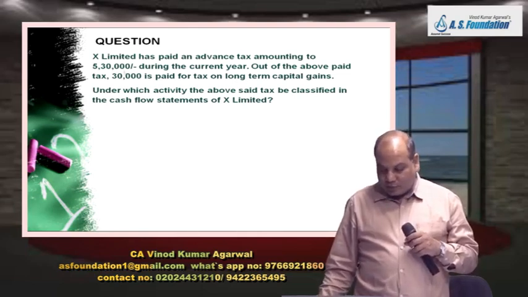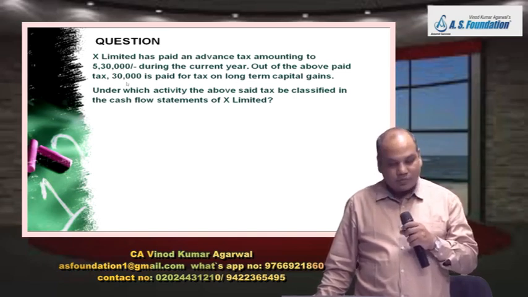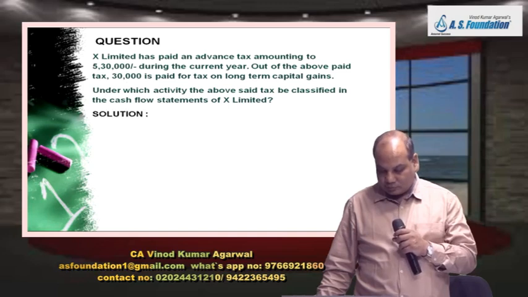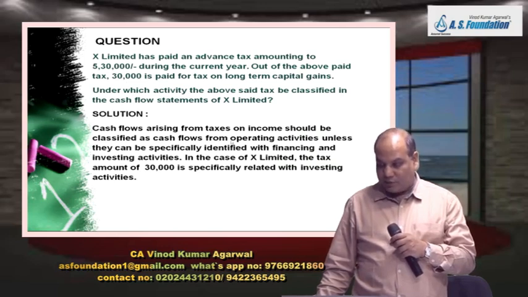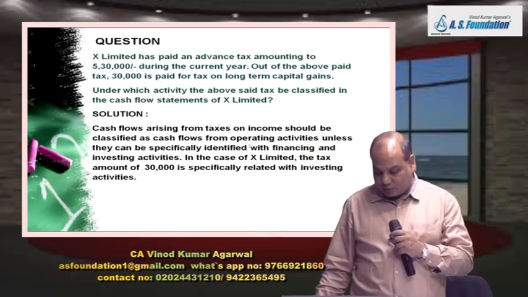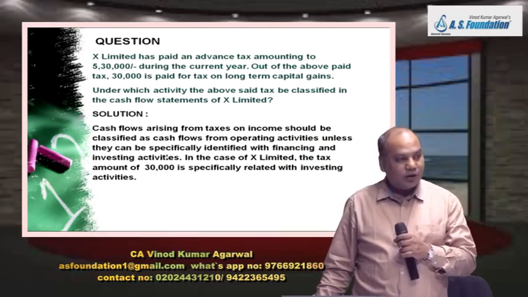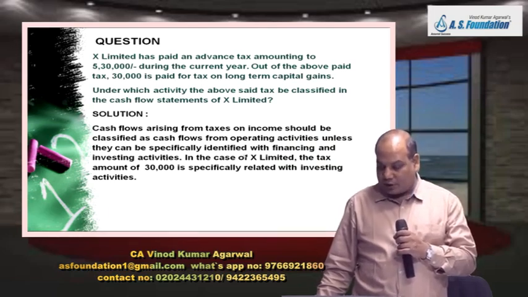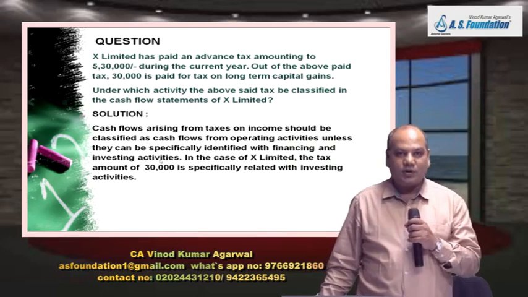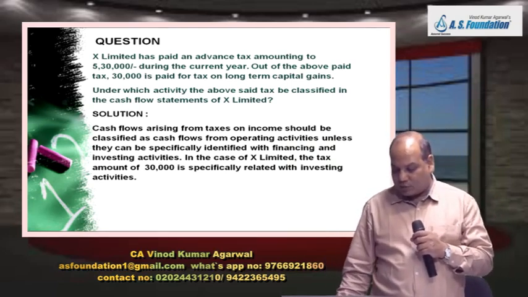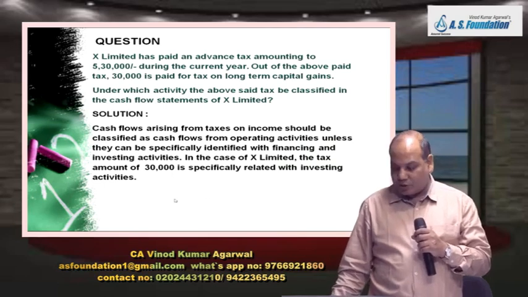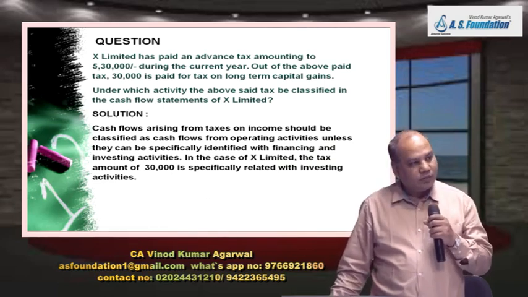Okay. So that will be shown in investment activity. So this 30,000 will also be shown in investment activity. Cash flow arising from income tax should be classified as cash flow from operating activity unless they can be specifically identified with financing and investing activity. So in this case, X Limited, the tax amount of 30,000 is specifically related with investing activity.